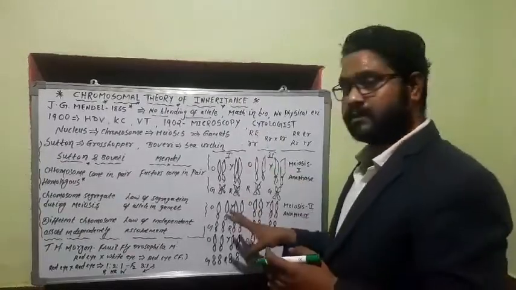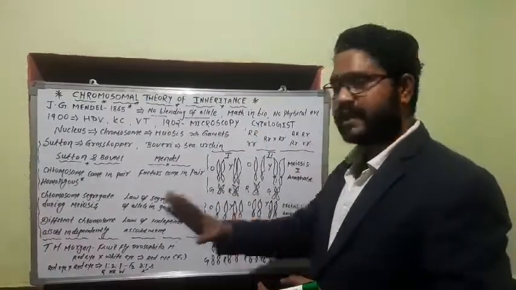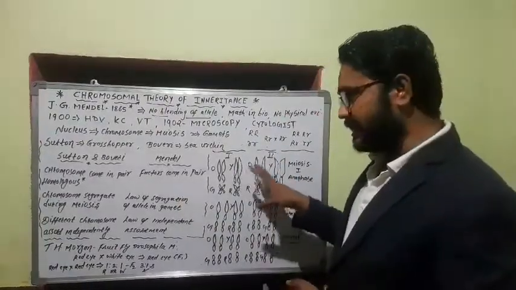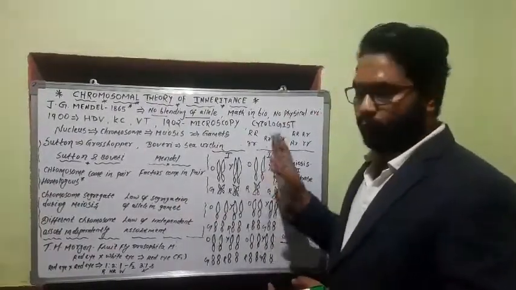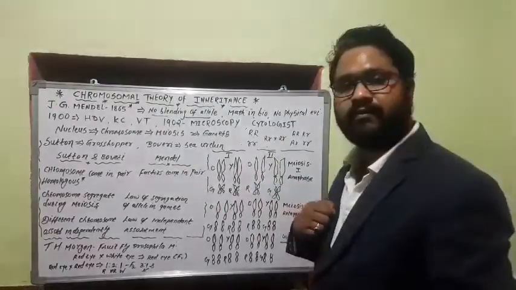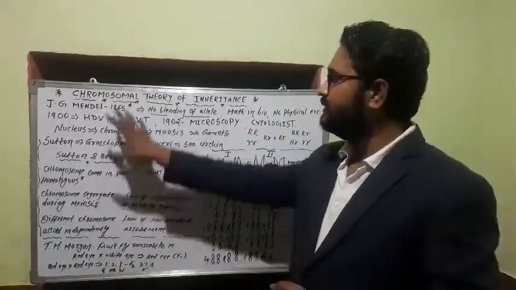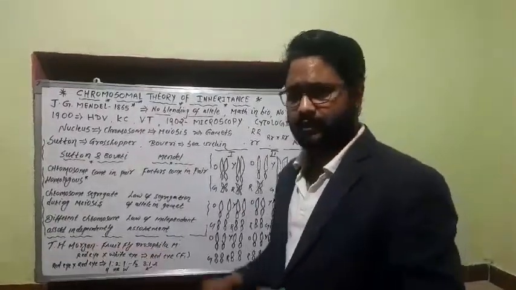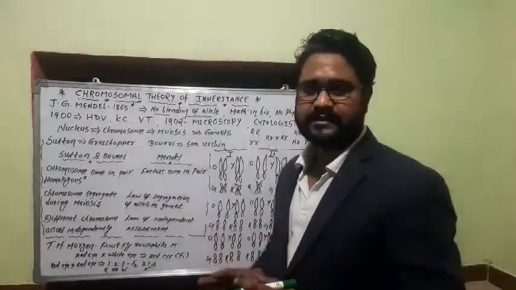But this is just a mere explanation, although it was scientifically correct and everything. To have this as a conclusive explanation, one more American scientist gave the final blow to this chromosomal theory of inheritance. What did he do? Thomas Hunt Morgan, the father of experimental genetics.